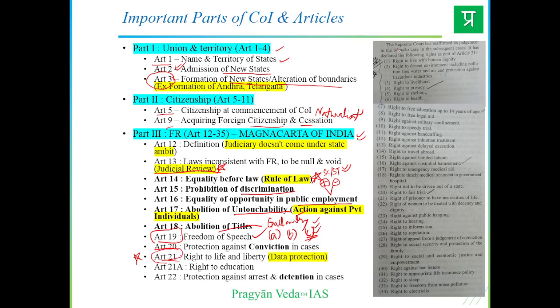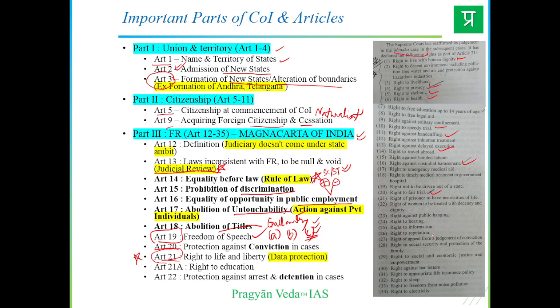Especially it was reinforced in the Maneka judgment that Article 21 has various interpretations with respect to right to human dignity, right to privacy, right to shelter, health, right to speedy trial, right against handcuffing, right to travel abroad, right against custodial harassment, right to fair trial.